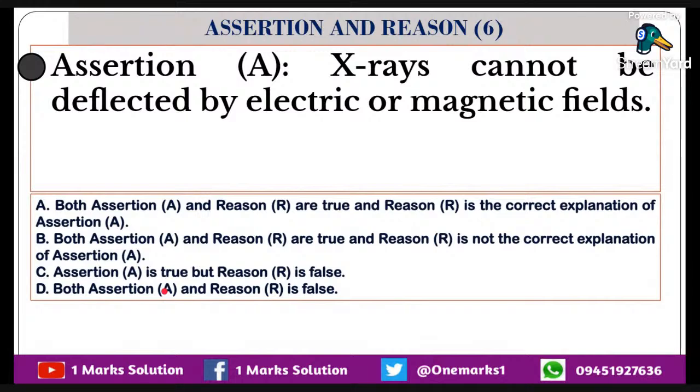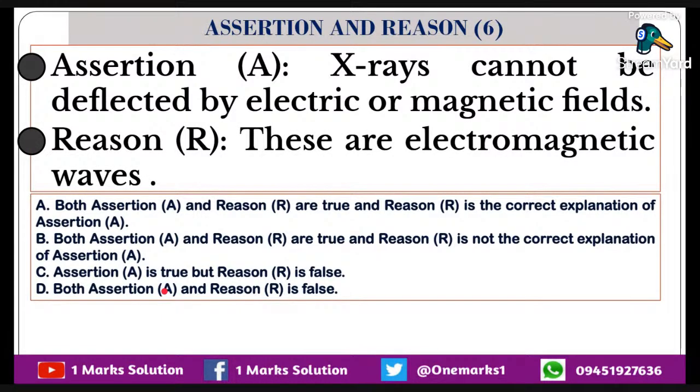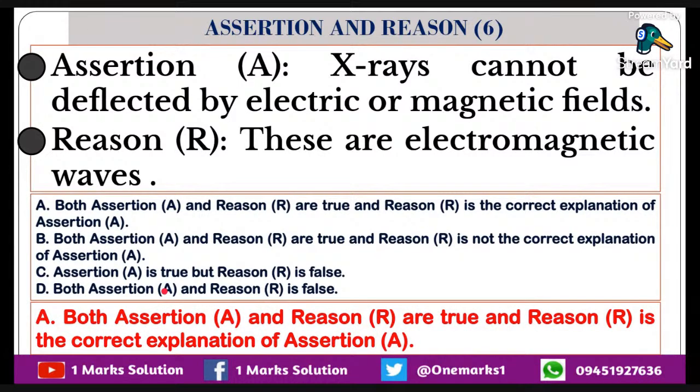X-rays cannot be deflected by electric and magnetic fields. It cannot be deflected. That means why? Because X-rays are electromagnetic waves, isn't it? These are electromagnetic waves. The reason we know is that X-rays are electromagnetic waves, isn't it? So that is the correct explanation for the assertion.